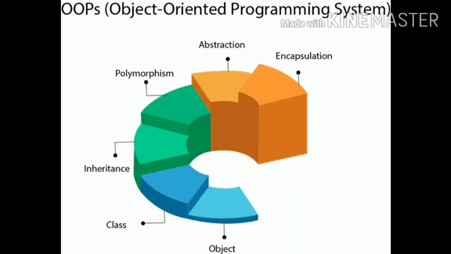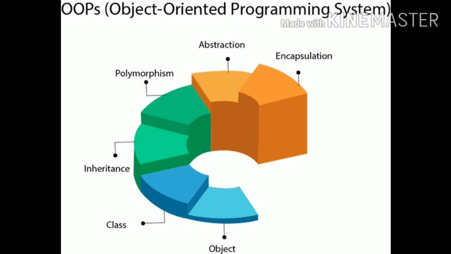Just look at this picture which is on your screen right now. It has a stair, and on each step a different component of the object oriented programming system is there. On the first step you will get object, on the next step you will have class, then inheritance, then polymorphism, then abstraction. And if you see the top of this stair, what is given? Encapsulation. Encapsulation is there at the top of this stair.